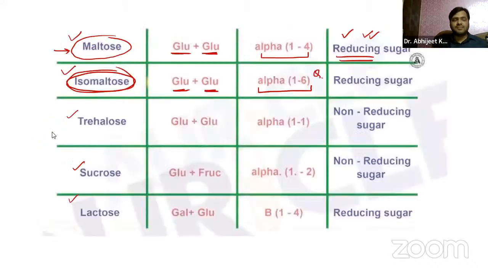So yes, that is the isomaltose. Now coming on to the next structure, guys, let us first discuss lactose. Okay, now let us just try to discuss trehalose. Trehalose is between the glucose and glucose.